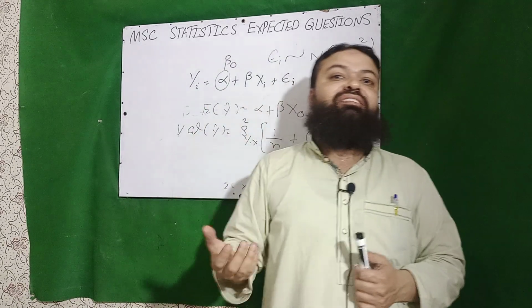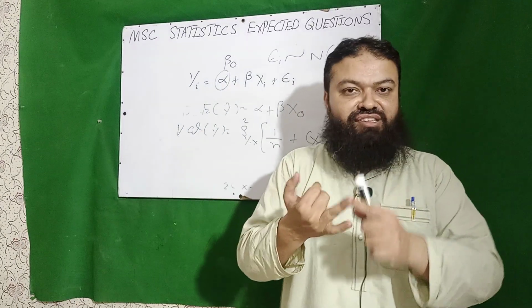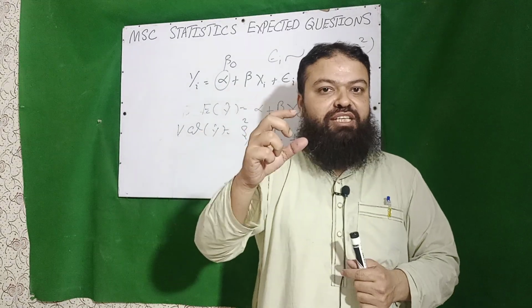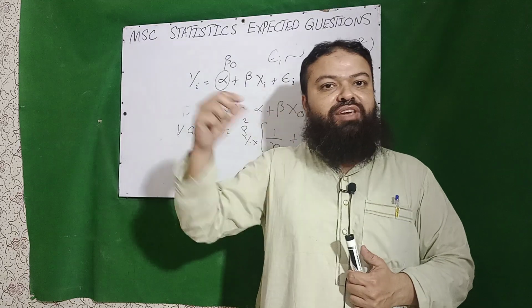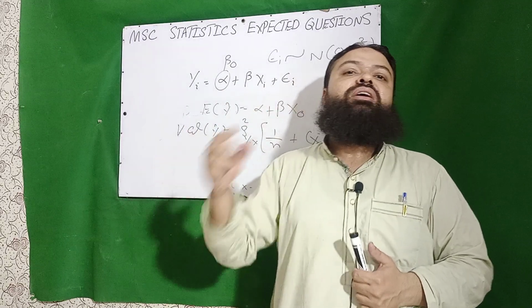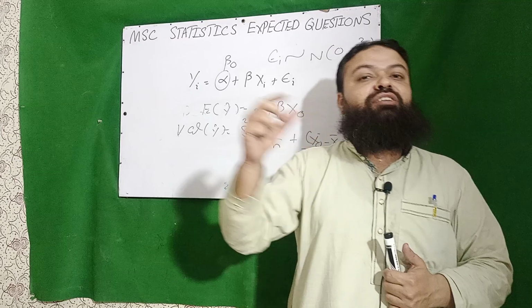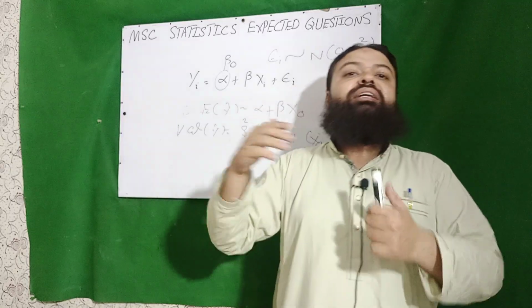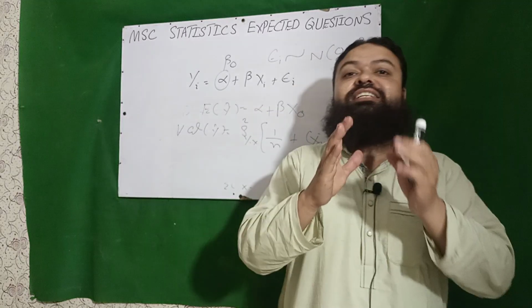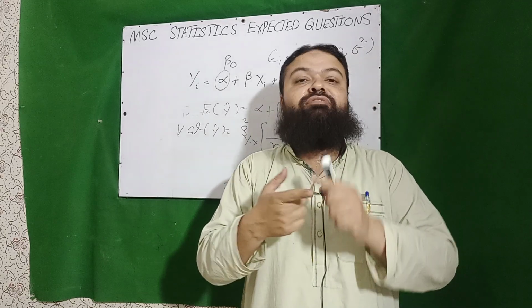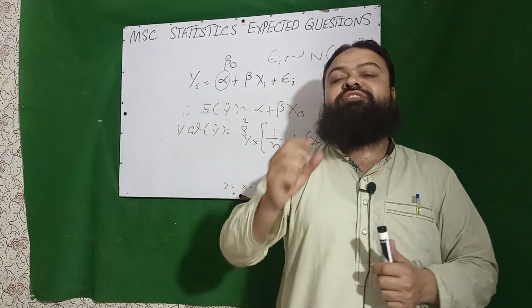The properties of the estimators, they are unbiased, they are consistent, they are efficient. The expectation of A is equal to alpha, variance of A, I have given you the formula. Expectation of B is equal to beta, variance of B is also given, its distribution is normal, then the dependent variable, its mean and variance.